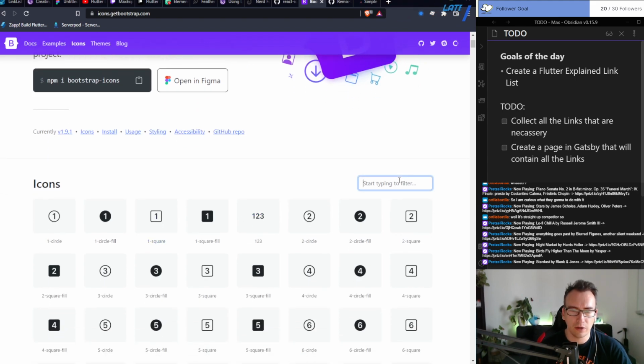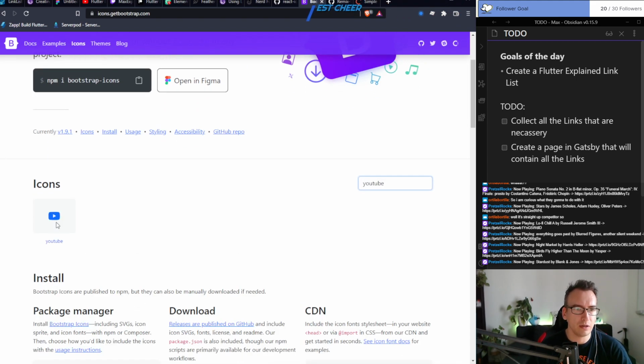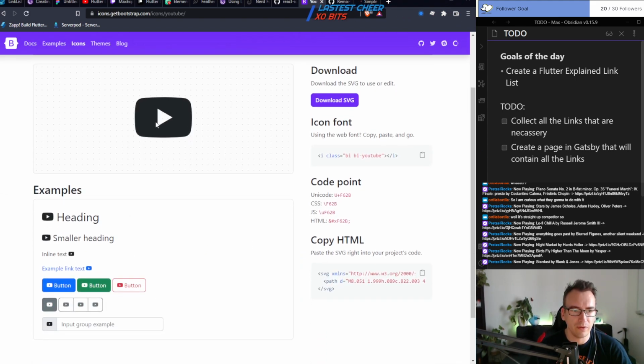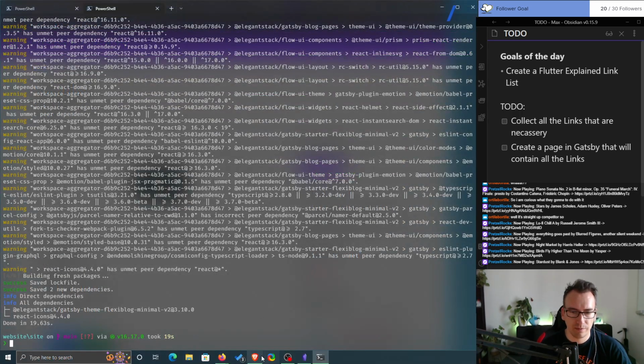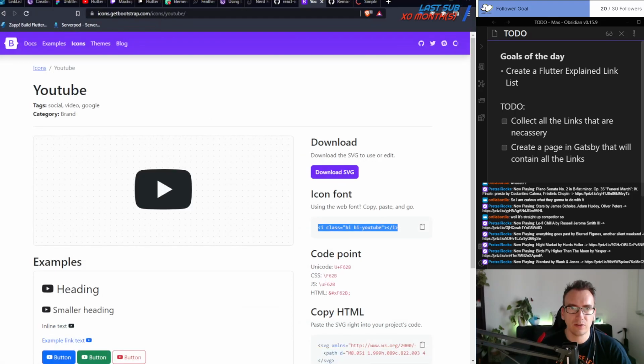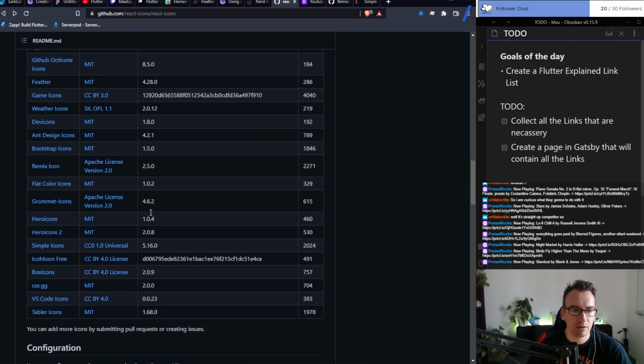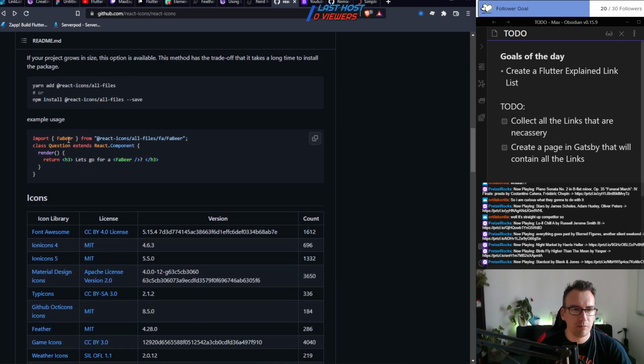So how does it work? I give you now YouTube and I would like to have a link to this YouTube with that. Blah, blah, blah. So we have that. And if I understood right now, this is BiYoutube. React icons. So import BiYoutube.